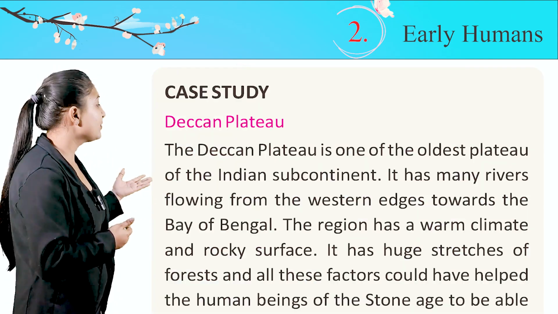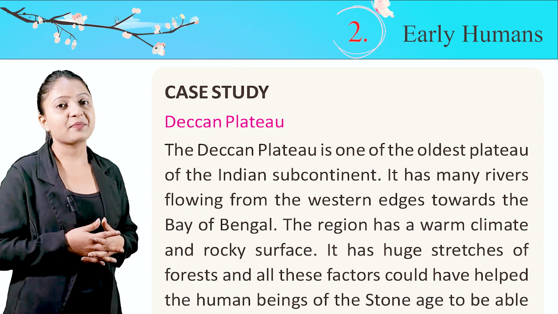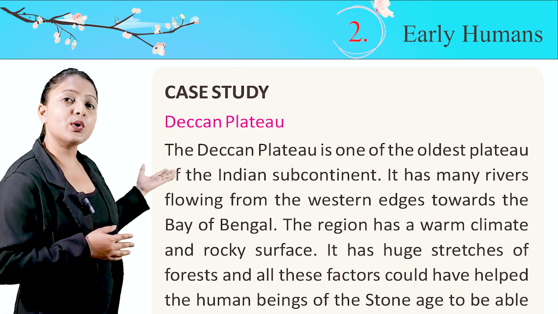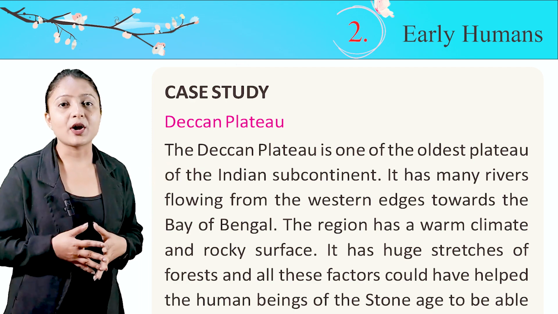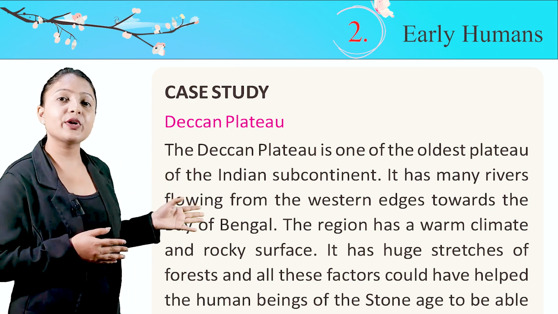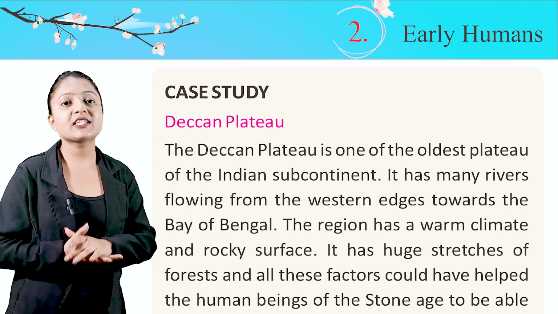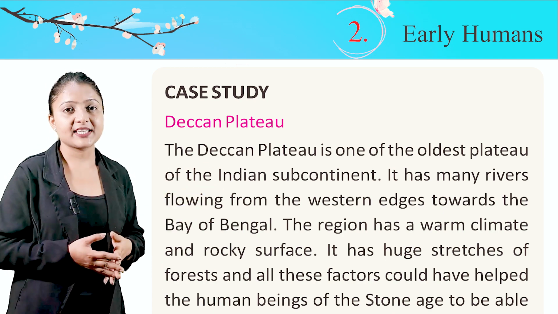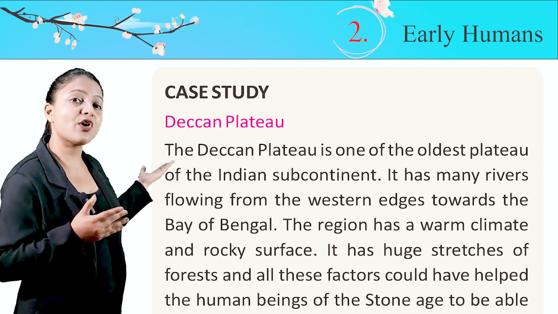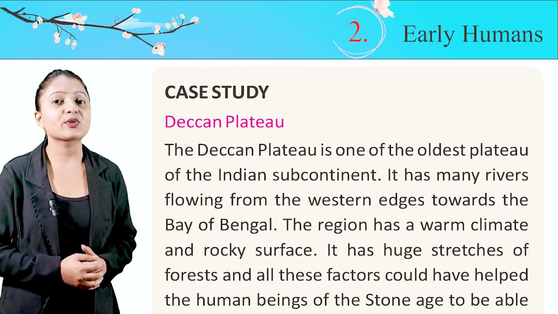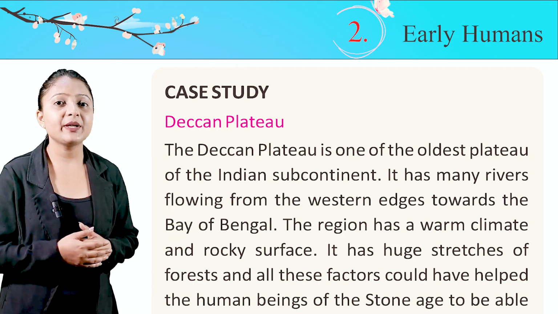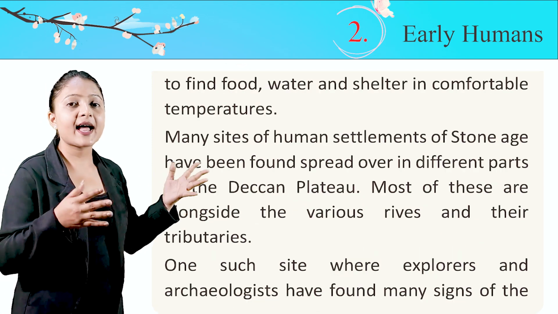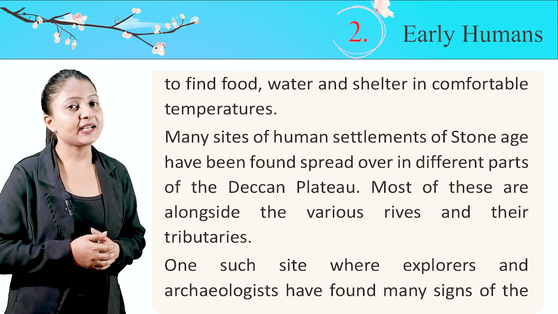Now let's have a look at the case study of the Deccan Plateau. The Deccan Plateau is one of the oldest plateaux of the Indian subcontinent. It has many rivers flowing from the western edges towards the Bay of Bengal. The region has a warm climate and rocky surface. It has huge stretches of forest, and all these factors could have helped the human beings of the Stone Age to be able to find food, water and shelter in comfortable temperatures.